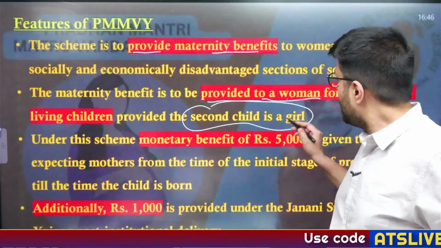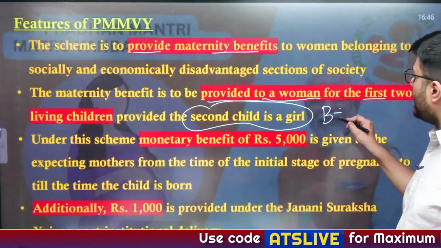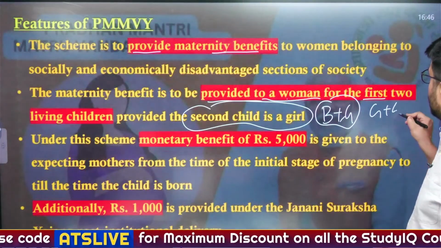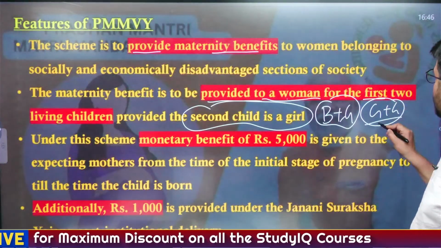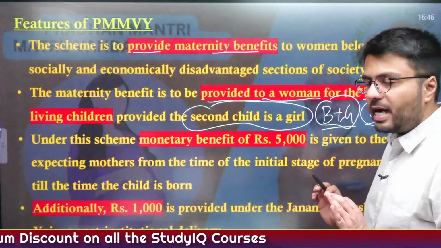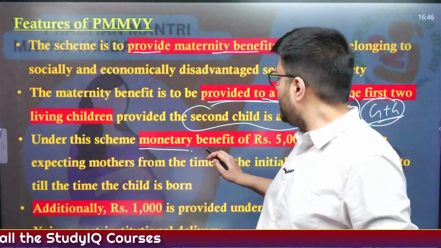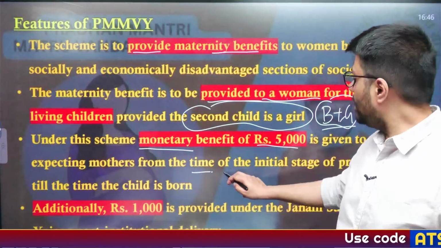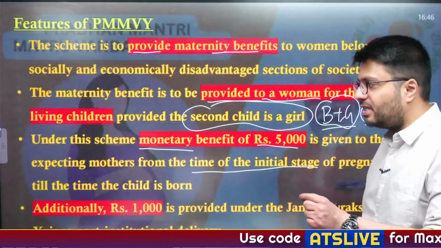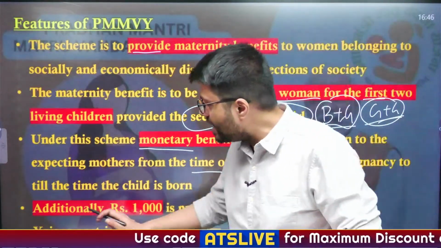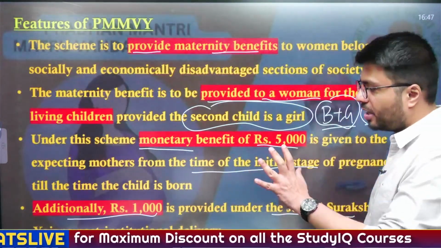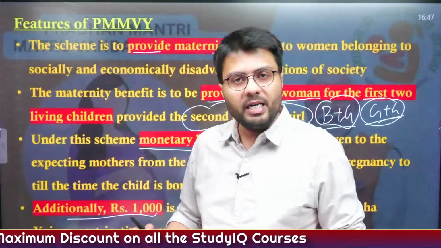Suppose the first child is a boy and the second child is a girl, then the benefits are available. If the first child is a girl and the second child is a girl, here the benefits are also available. Understand? Now under this scheme, a monetary benefit of rupees 5,000 is given to expecting mothers from the initial stages of pregnancy till the time the child is born, and additionally 1,000 rupees is provided under Janani Suraksha Yojana post institutional delivery.